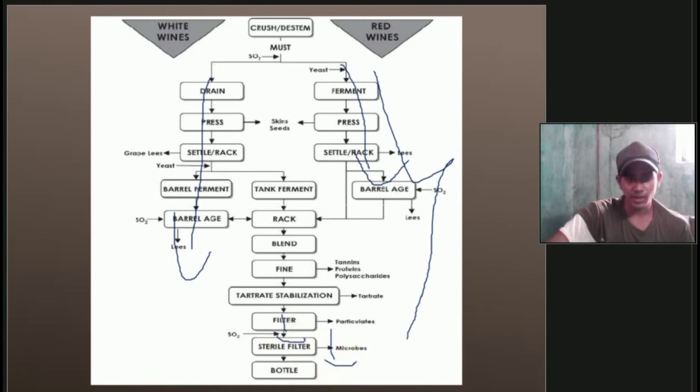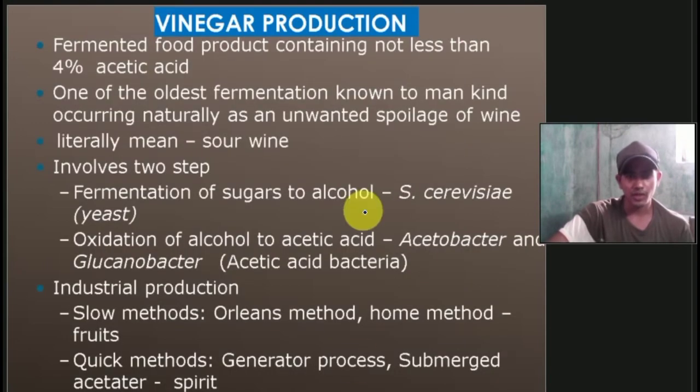Then vinegar production. Vinegar is a fermented food product containing not less than 4% acetic acid. It is one of the oldest fermentations known to mankind, occurring naturally as an unwanted spoilage of wine. Literally it means sour wine. It involves two steps: the fermentation of sugar to alcohol, then oxidation of alcohol to acetic acid, then industrial production.